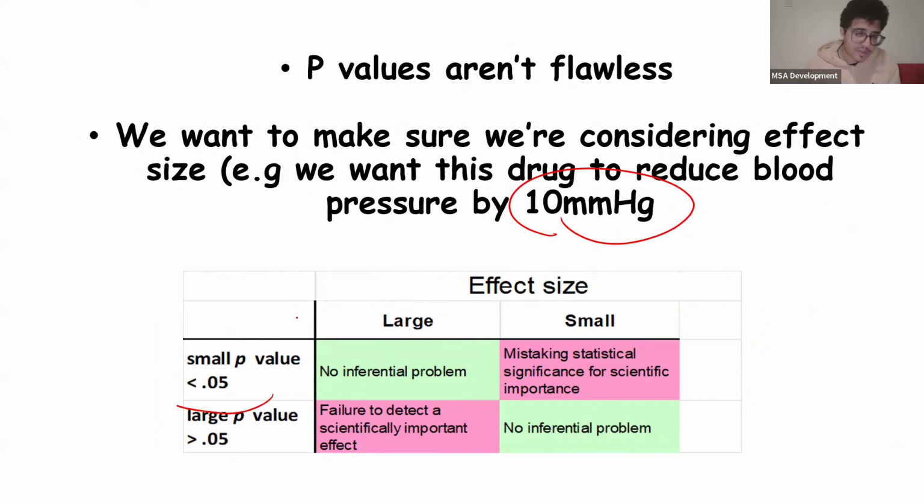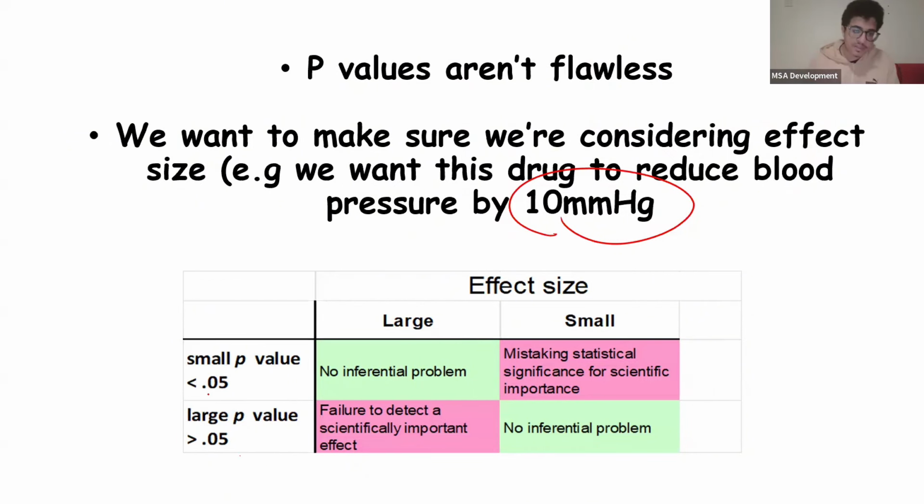So we can have a small p-value, okay? Which means it's statistically significant, and a large effect size, and that means we did a good job. We found the large effect size. But if we have a small effect size and still statistically significant, we're confusing statistical significance for scientific importance or clinical significance. You'll notice that there's a lot of research out there where drugs are being found as statistically significant to older therapies, but doctors are still using the older therapies because the effect size isn't that much. The new drug doesn't really have that big of a difference.